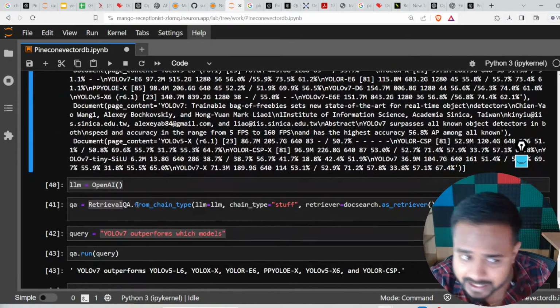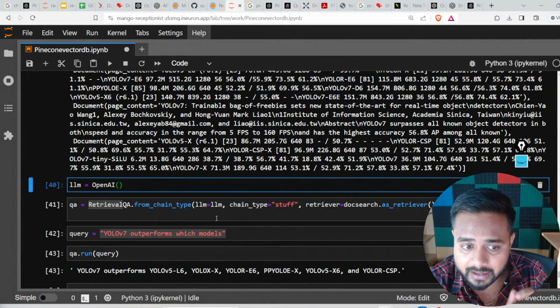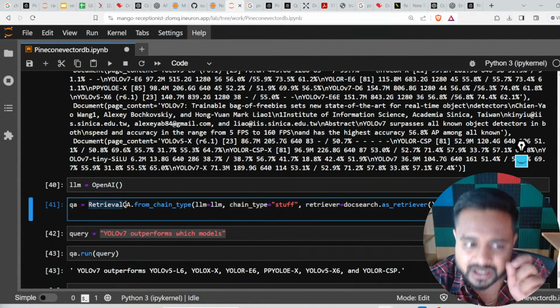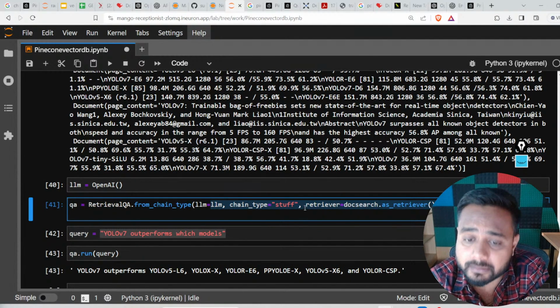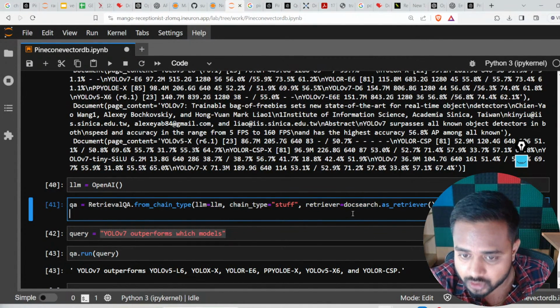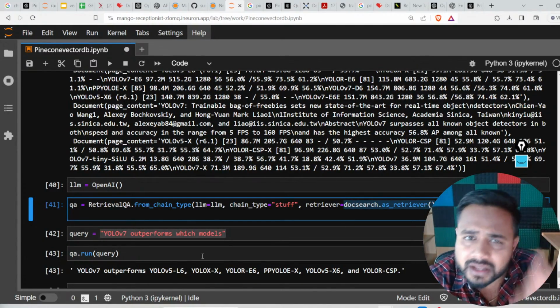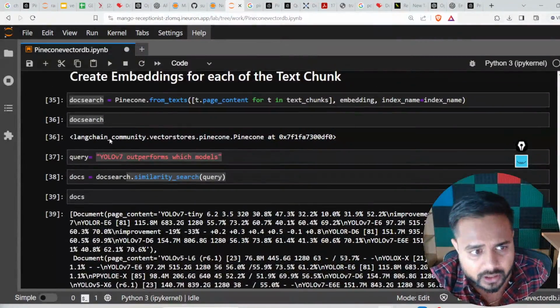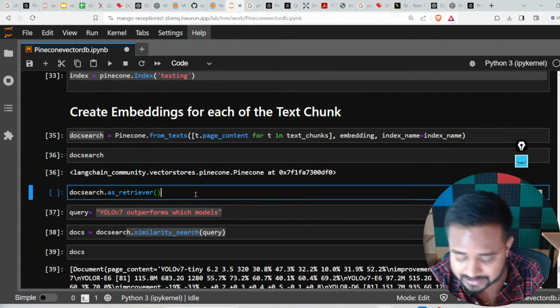But here once I call this LLM, the OpenAI API, I use this retrieval QA, and there I passed my LLM and my retriever. That's going to be docsearch itself. Let me show you what this docsearch is. It's the same object where all my embeddings are stored, so I can show you this docsearch.as_retriever.